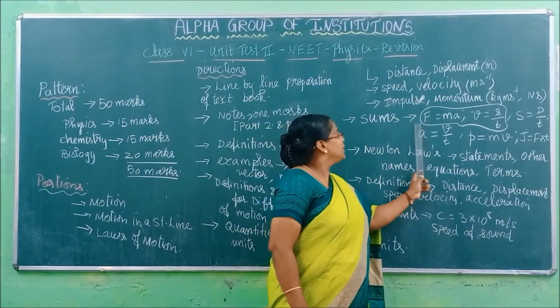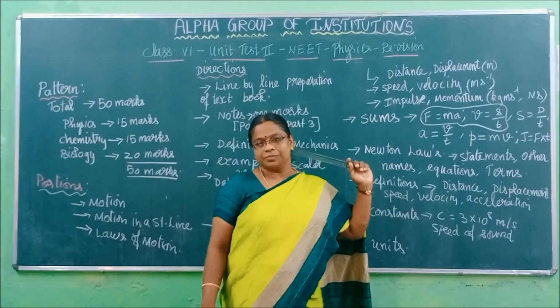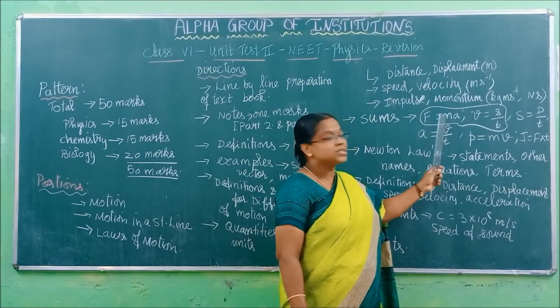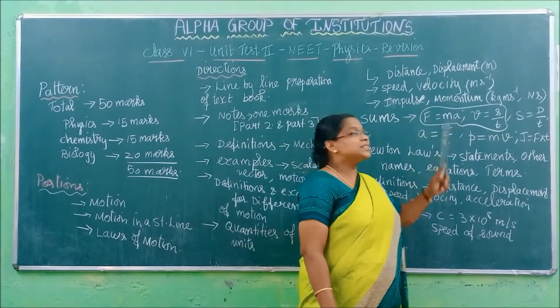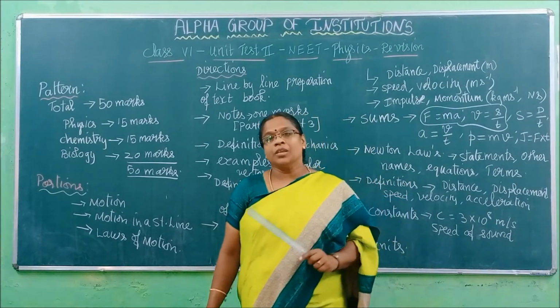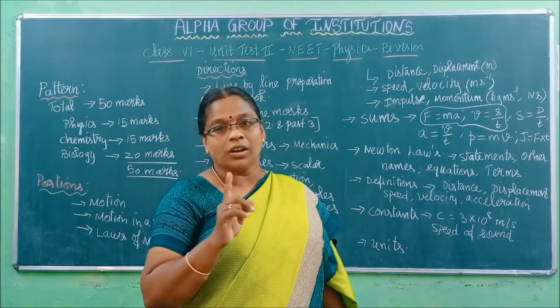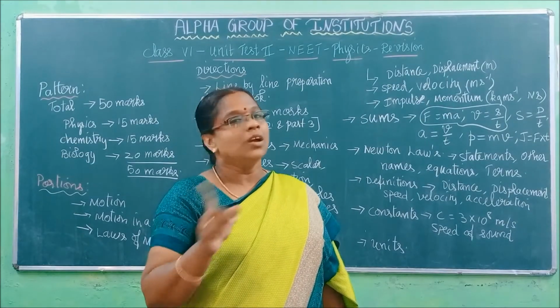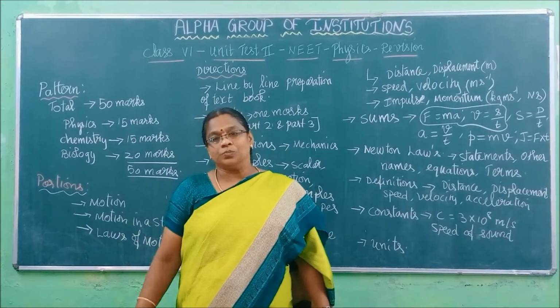Right? So F is force, unit is Newton. M is mass, unit is kilogram. A is acceleration. Unit is meter per second square. Don't write the full word, write m s power minus 2.